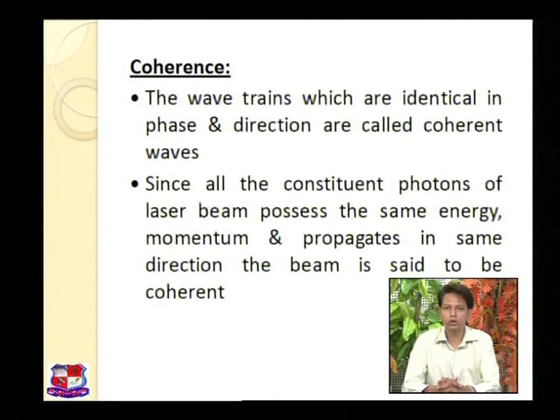Since all the constituent photons of a laser beam possess the same energy, momentum, and propagate in the same direction, the beam is said to be coherent. That means those beams which are coherent, their photons possess the same energy, same momentum, and propagate in the same direction. It doesn't scatter. This is the first property, coherence. Let us move towards the next property.